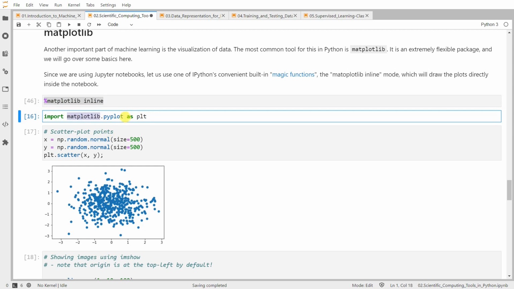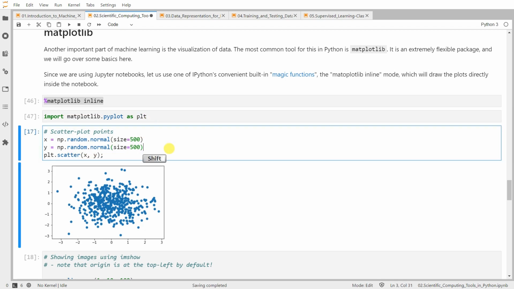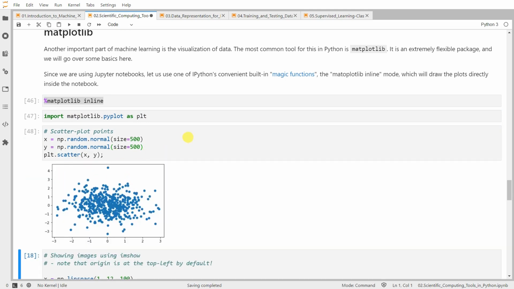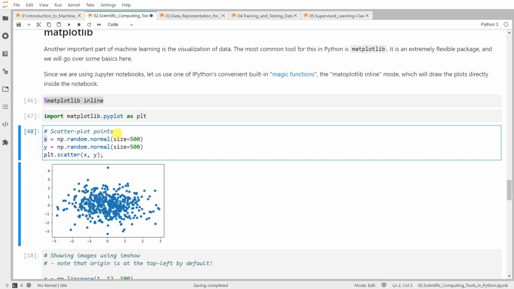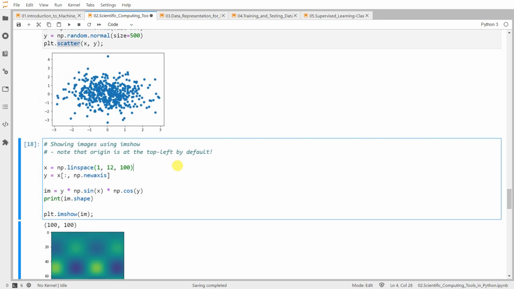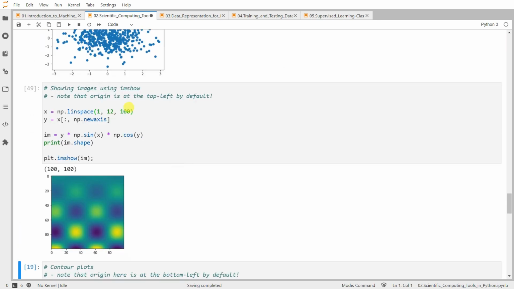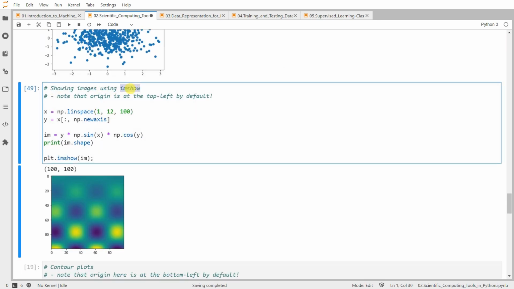Matplotlib provides this pyplot module, a library which contains a lot of helpful functions that allow us to visualize a scatter plot, for example, here. First we generate random data, 500 one-dimensional points, and another set, also 500, and then just visualize the scatter plot. This is X and this is Y, right? Using scatter. What about this? We can also see images using the imshow, image show, method.